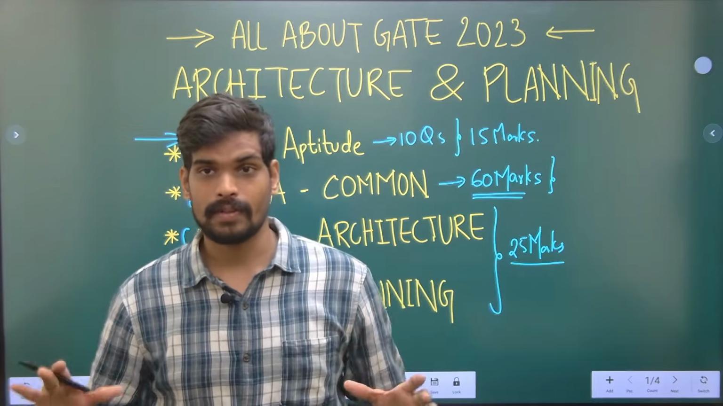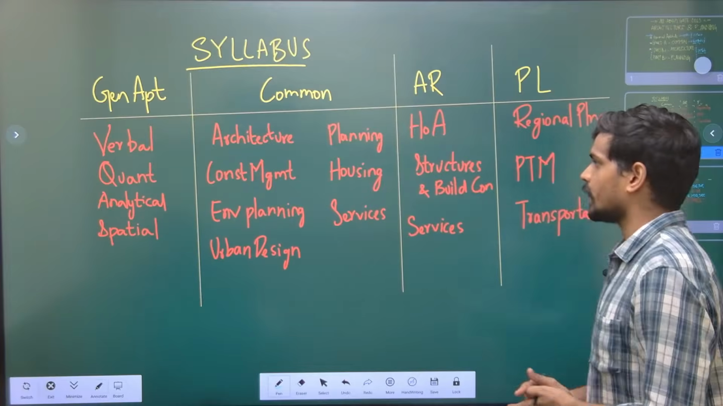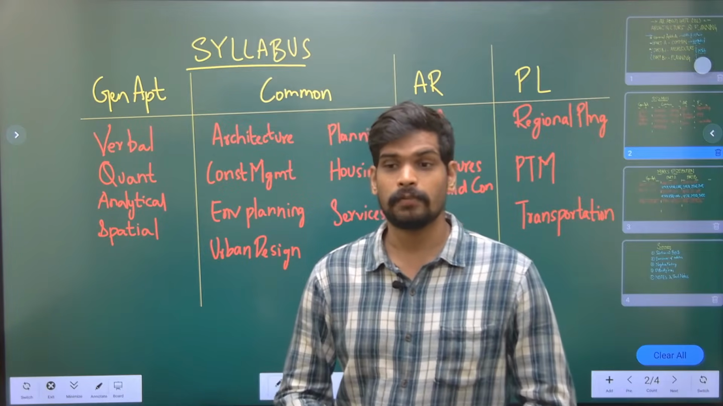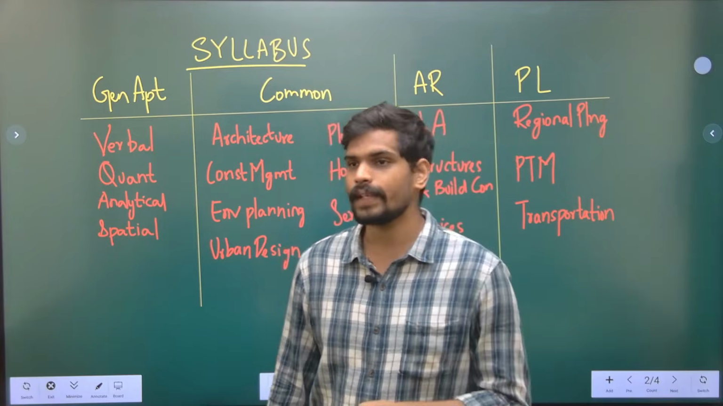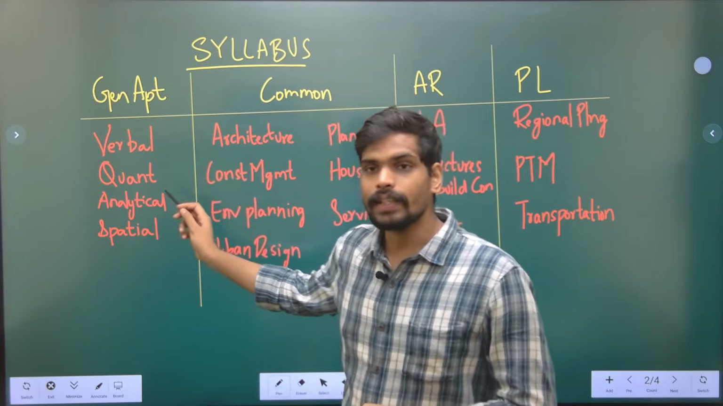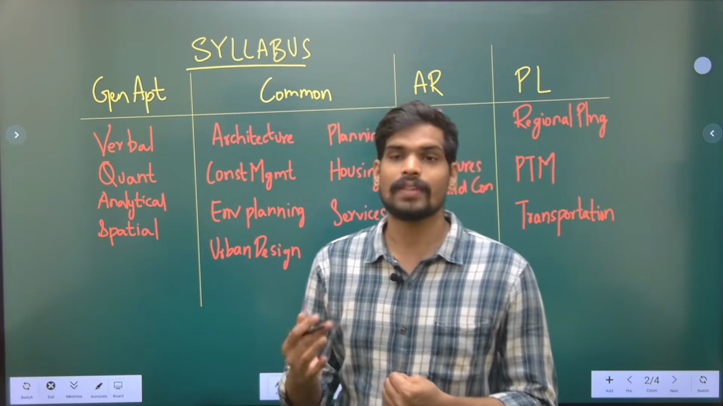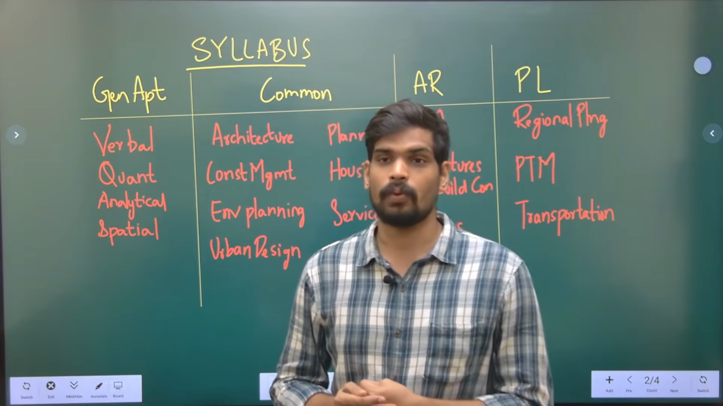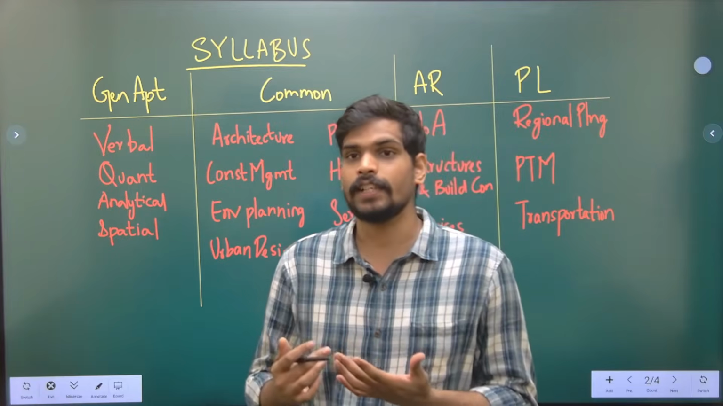Now that we know the overall structure of the question paper and the marks distribution, let us look into the syllabus of this examination. So as far as general aptitude is considered, that is 15 marks. 10 questions of general aptitude will be asked from 4 topics: verbal ability, quantitative ability, which is basic math, analytical ability, which includes analogies and all, and spatial reasoning, which includes mirror images, water images, and pattern sequences. So it is basically the reasoning part.